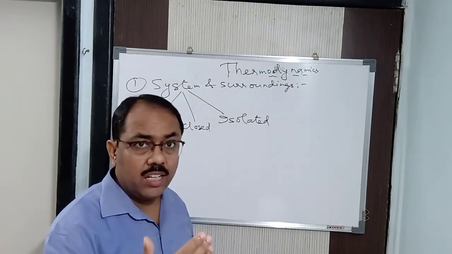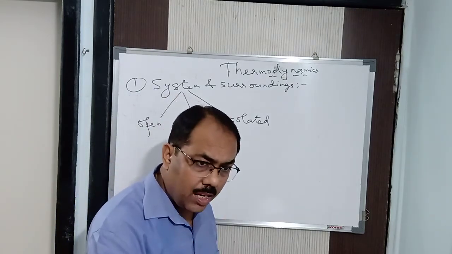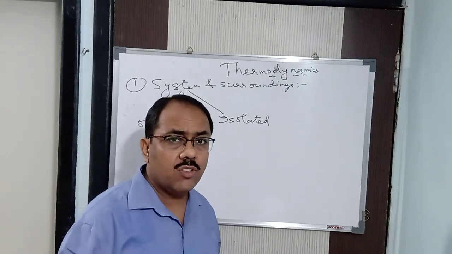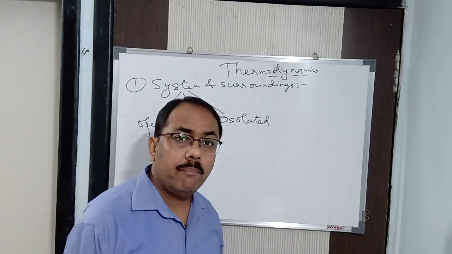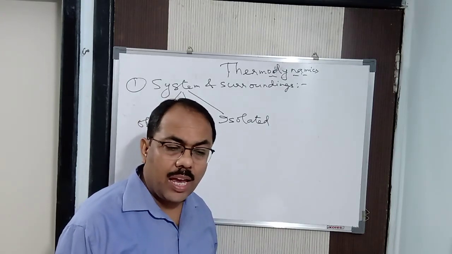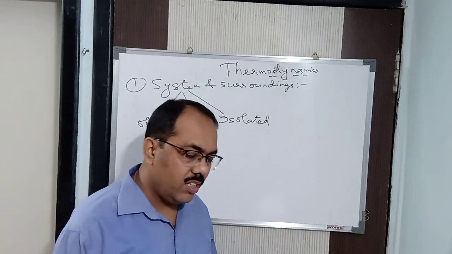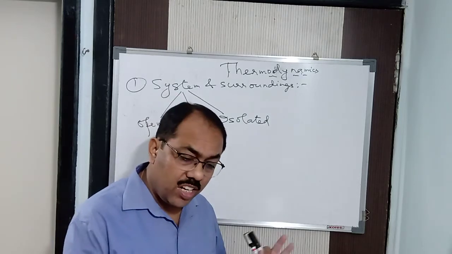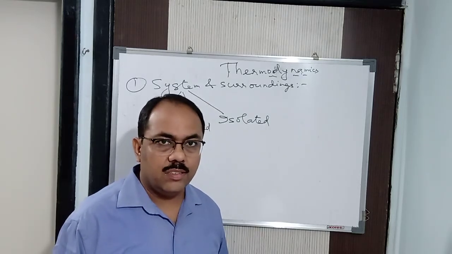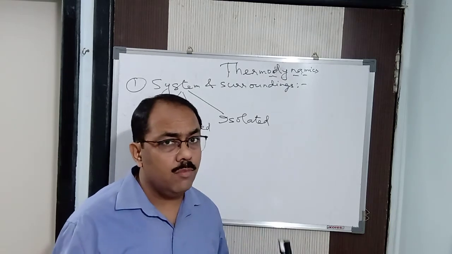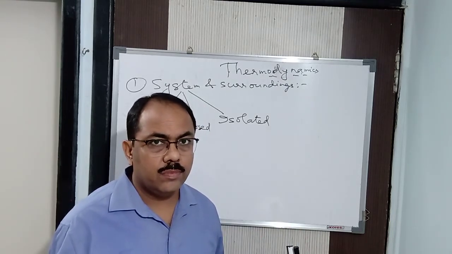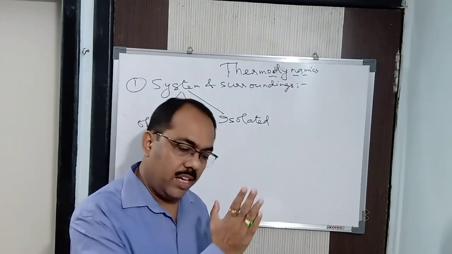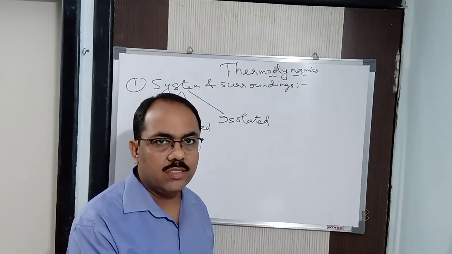To define the work done by the man, I am defining a path, whether he is going by the help of the staircase or by the help of the lift. So there I don't say what is the initial work and what is the final work. As I said initially, you have never heard of initial work and final work. You have heard of initial energy and final energy. Even if work and energy both have the same unit, the joule, still work is a path function and energy is a state function. Got the difference now?